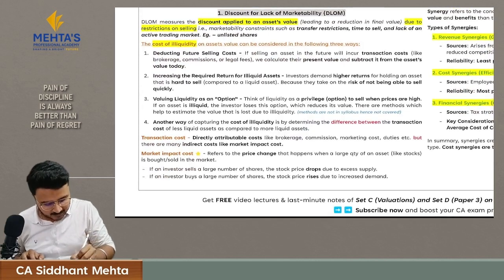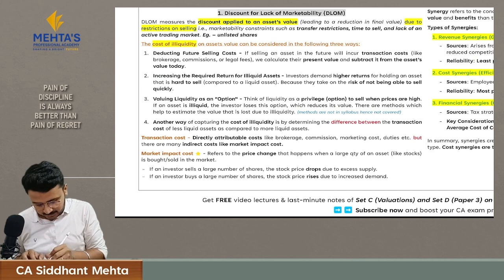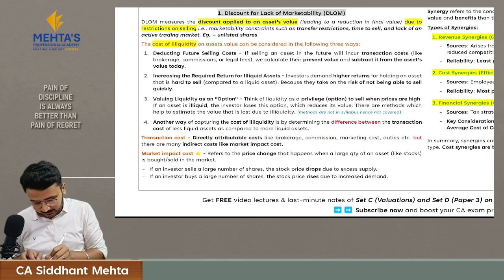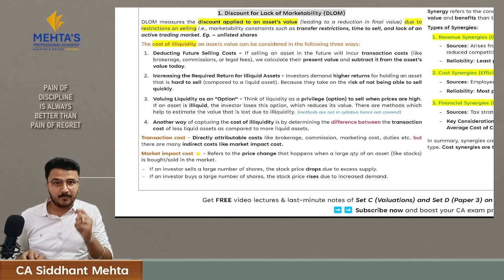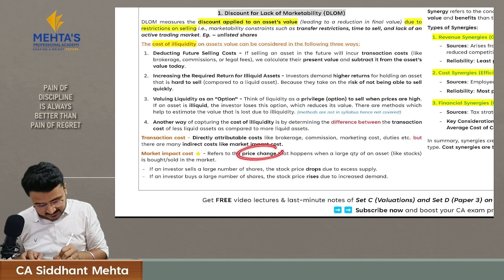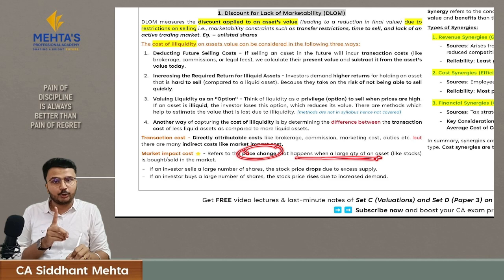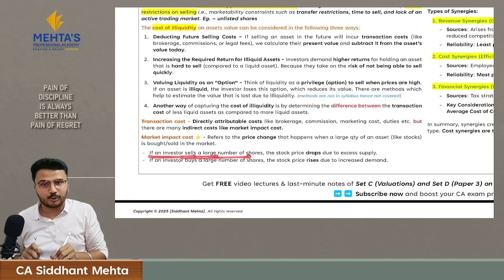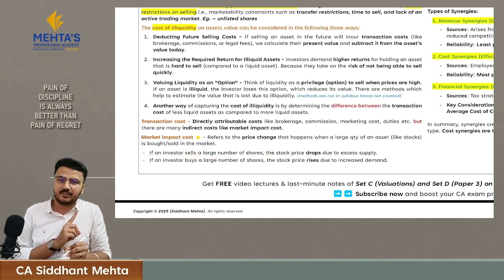Here you can see we have referred transaction cost a lot. What do I mean by transaction cost? Transaction cost is your directly attributable cost, which is your brokerage, commission, marketable cost, but it doesn't include your indirect cost, which is market impact cost. Sir, what do you mean by market impact cost? Market impact cost is a price change which happens when a large quantity of your asset gets bought or sold in the market. To give you an example, if investor sells a large number of shares in the market, as we all know, the price will drop because there is excess supply in the market.